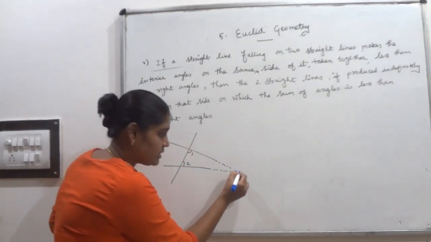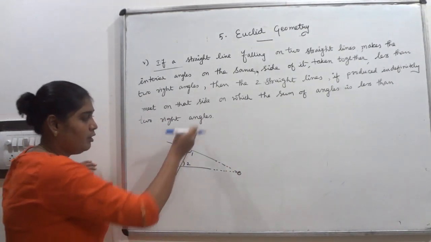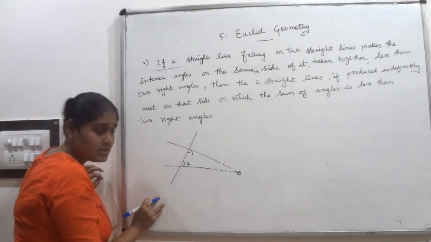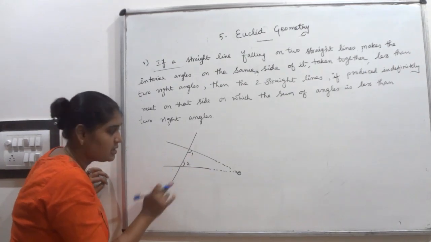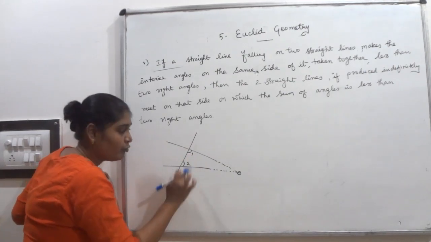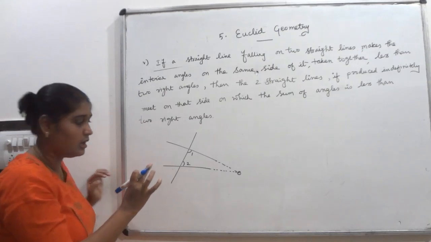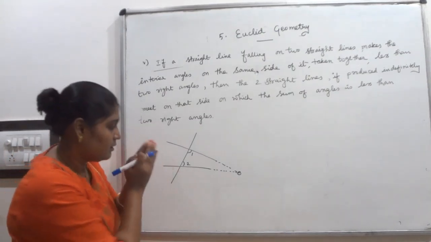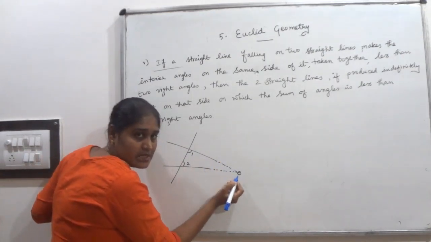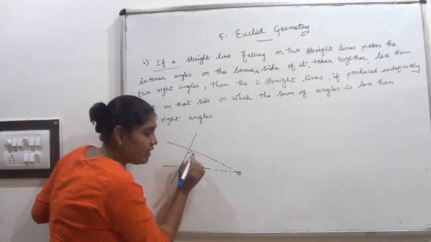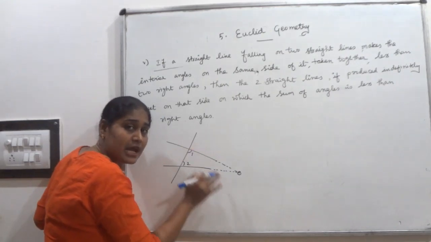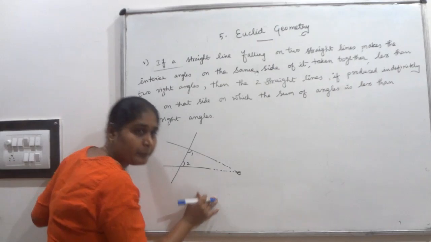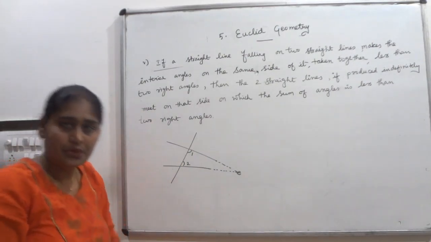Is that clear to you? Once again I am telling. When you make a straight line on two straight lines, it will give you some interior angles. This is angle 1 and angle 2. When you add these two interior angles, the sum is less than 180 degree. When you produce the two lines on the side where the sum of the two interior angles is less than 180 degree, then they will meet at a point. Okay, that is what is written here. That's all.